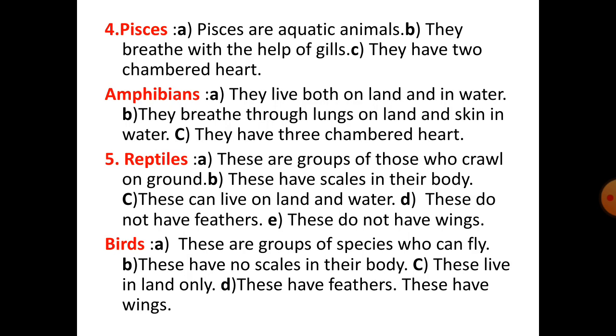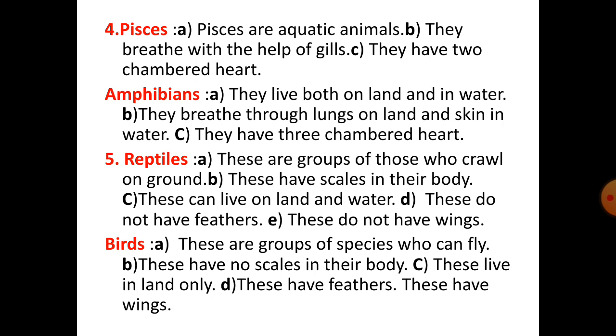Next, difference between fishes and amphibians. Fishes, first point, fishes are aquatic animals. Amphibians, they live both on land and in water. Second point of fishes, they breathe with the help of gills. Second point, amphibians breathe through lungs on land and skin in water. Third point, fishes have a two-chambered heart. Third point of amphibians, they have a three-chambered heart.